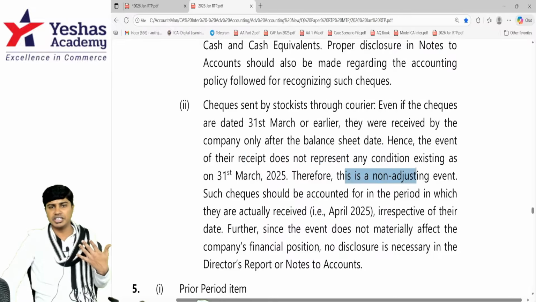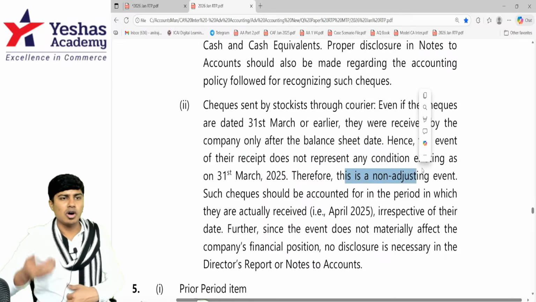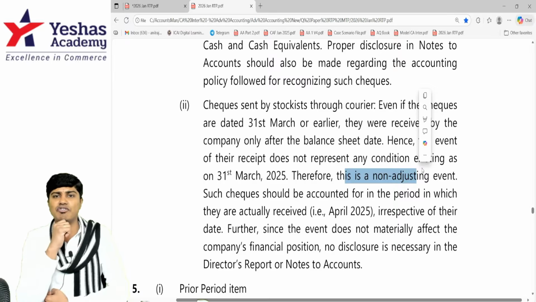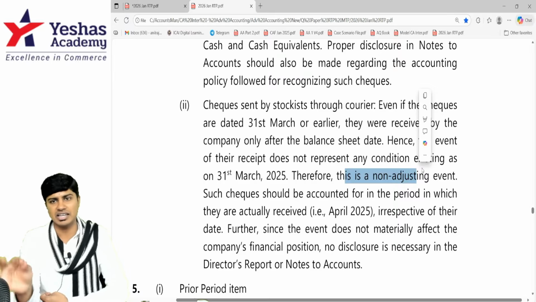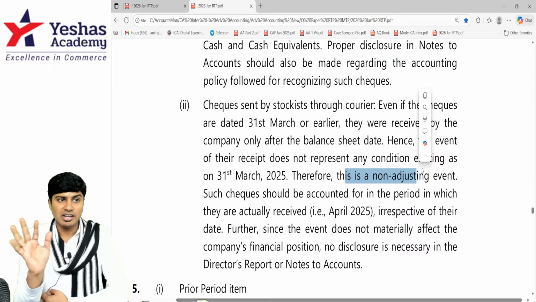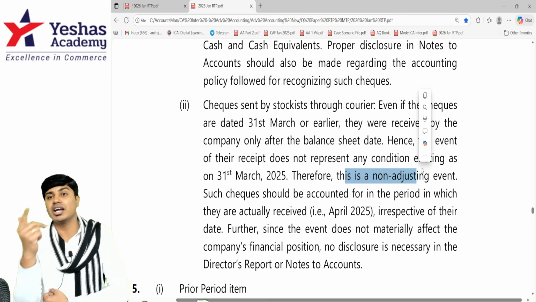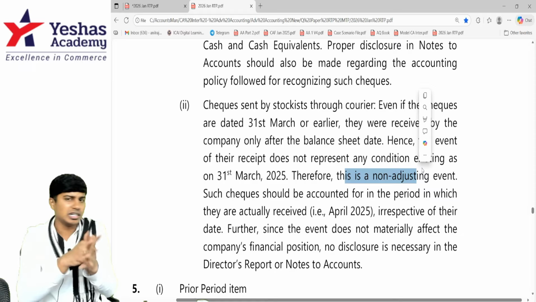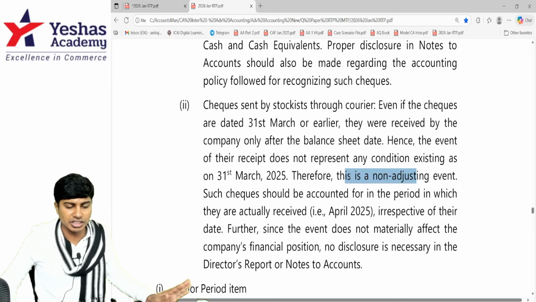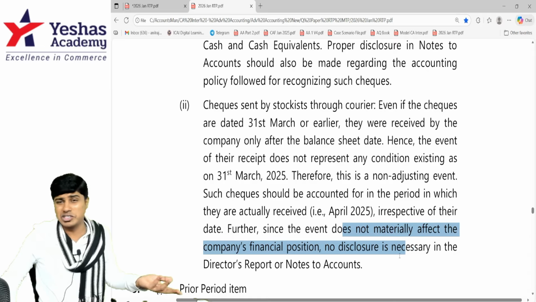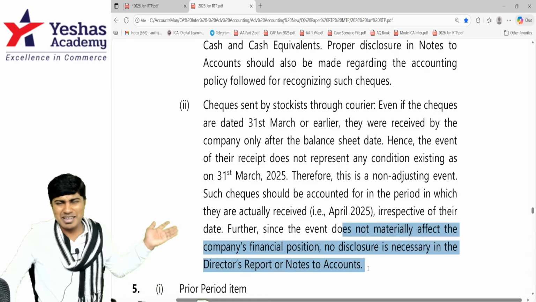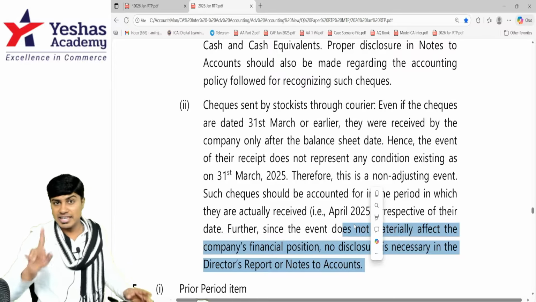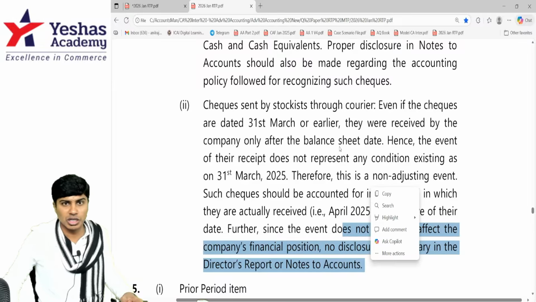This is a non-adjusting event. So either the company directly or its employee should have collected the check before 31st of March. Then we can reduce it from our debtors asset and write that check as cash and cash equivalent. If the check is sent through courier and the courier guy has it on 31st of March, we've not got our hands on the check before 31st March, then we cannot record it. It's a non-adjusting event. If it is material, we can disclose it in our financial statements. If it is immaterial, there is no disclosure needed with regard to this item. This is the question on Accounting Standard 4, question number 4.